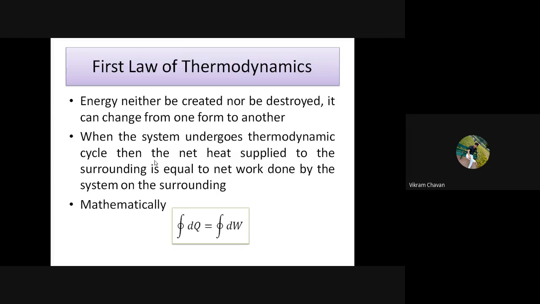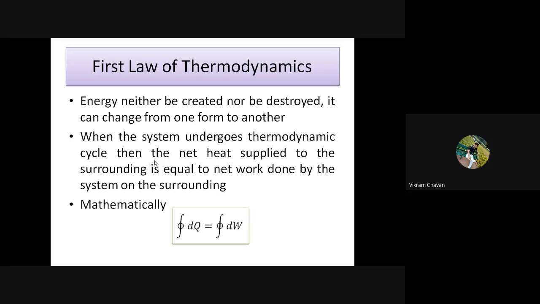In mathematical knowledge or in the implementation stage, we require some deeper knowledge of this first law. So it is mentioned in the second statement what it actually suggests.